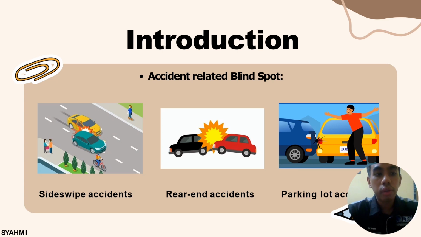Next, the rear-end accident occurs when the front of one vehicle collides with the rear of another vehicle. Rear-end accidents can happen for a variety of reasons, including tailgating, distracted driving, inattention, bad weather, and mechanical problems. Next, parking lot accidents are common and can happen for a variety of reasons such as backing up without looking, speeding, distracted driving, poor visibility, and improper parking.